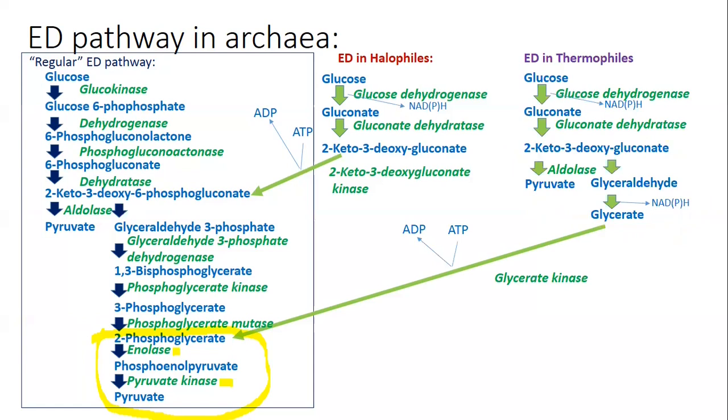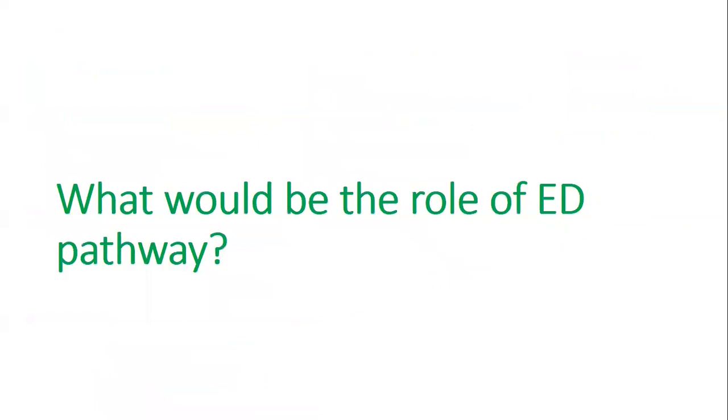If the archaea do indeed retain features of the earliest form of life, one possible scenario is that a very early form of glucose catabolism corresponded to a mainly non-phosphorylated ED sequence that yielded only a single molecule of ATP for every glucose degraded. In this case, the ED pathway in archaea would represent a vestige of earlier glycolytic pathways. Pyruvate kinase and enolase are the most ancient glycolytic enzymes here. The ubiquity of the ED pathway, however, suggests that it is of far greater importance. So what would be the role of the pathway?